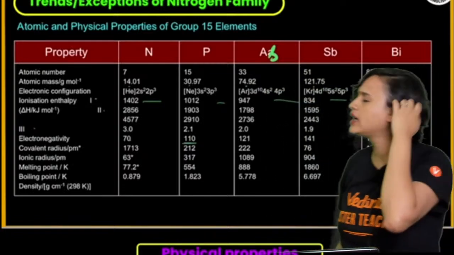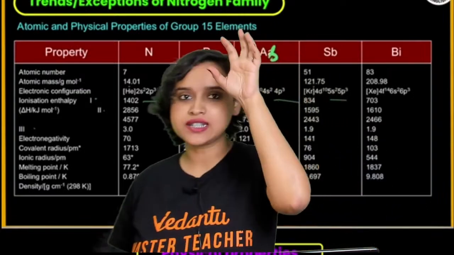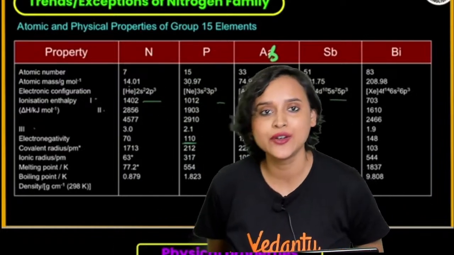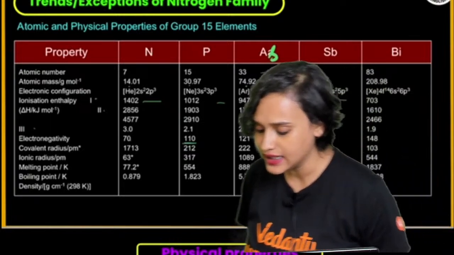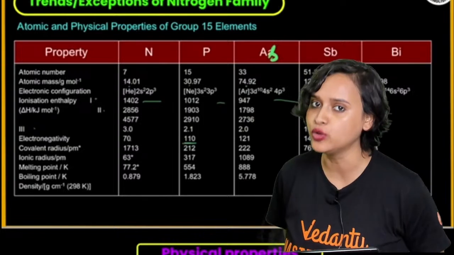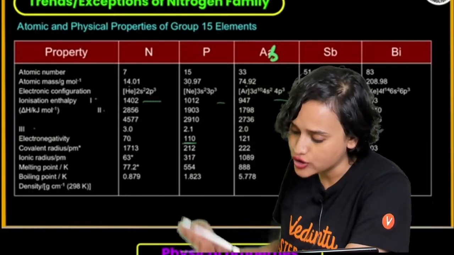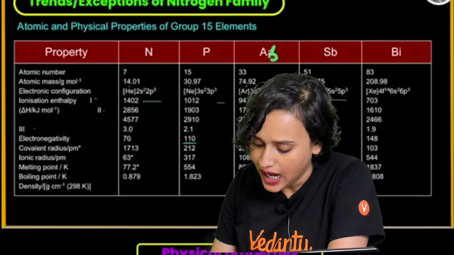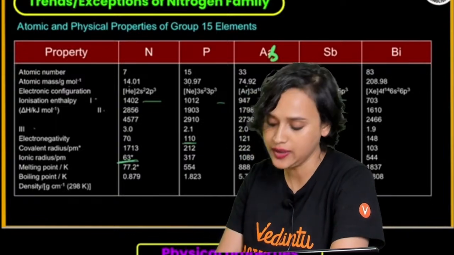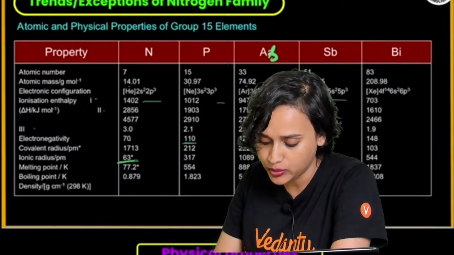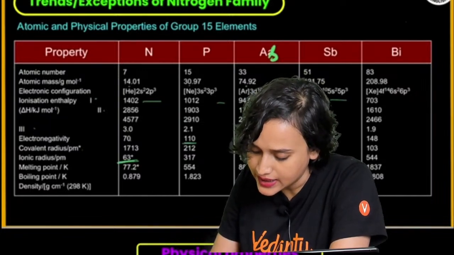Why so? Because once again, my dear students, nitrogen is the first element in the group, and it shows anomalous properties, right? That is why you will see that the electronegativity value is lesser in case of nitrogen. That means that it will be able to pull the shared pair of electrons towards it. Covalent radius also we get to see that it is decreasing. Ionic radius for nitrogen in picometer is very, very small. It is only 63, my dear students.